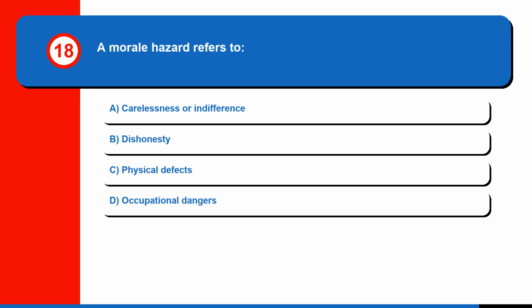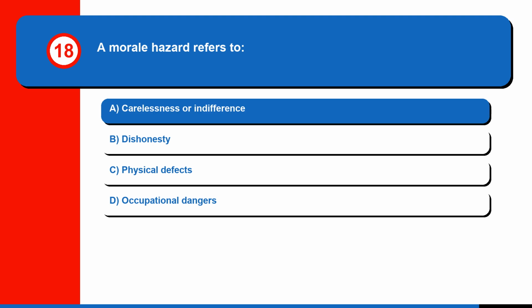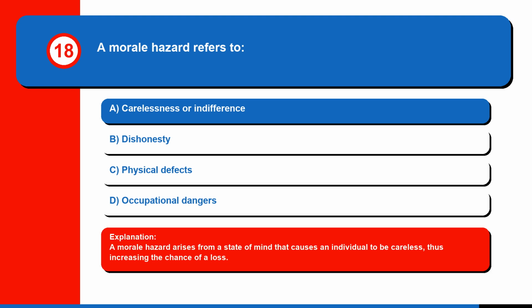Question 18. A morale hazard refers to A. Carelessness or indifference, B. Dishonesty, C. Physical defects, or D. Occupational dangers. The correct answer is A. Carelessness or indifference. A morale hazard arises from a state of mind that causes an individual to be careless, thus increasing the chance of a loss.